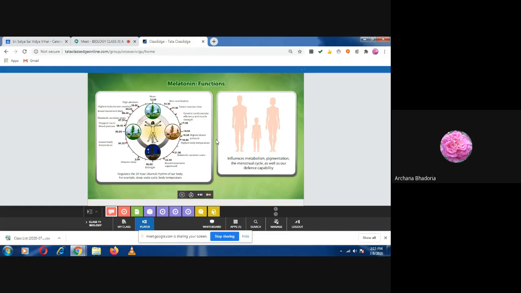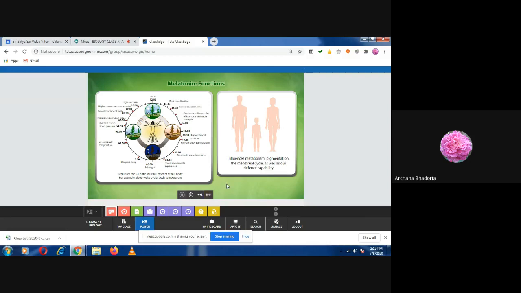Yes, ma'am. I hope you will not forget this role of melatonin that is helping in regulating the pigmentation. And which pigment do we have? Melanin. And what is the role of the melanin? To provide color to the body. It imparts the color to the skin, hair, and eyes. And remember, the color of the skin is very, very important. It protects the inner cells from the sunlight.